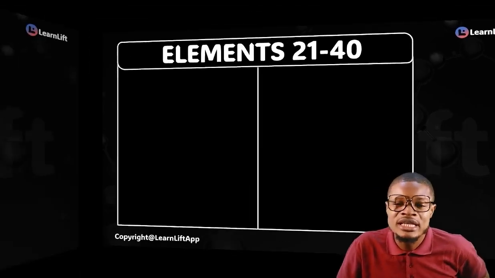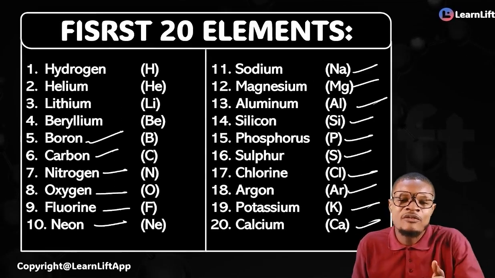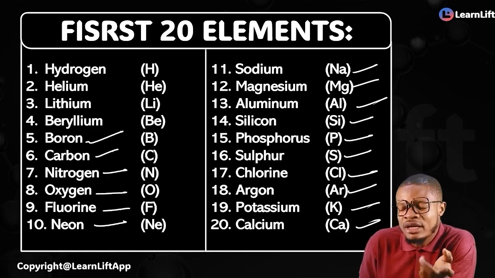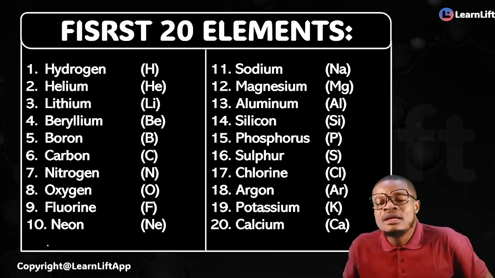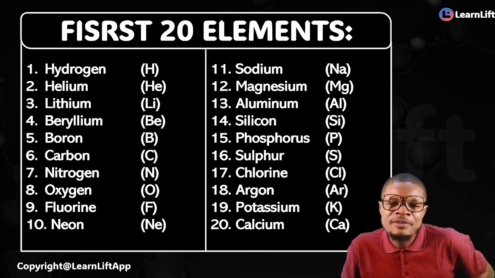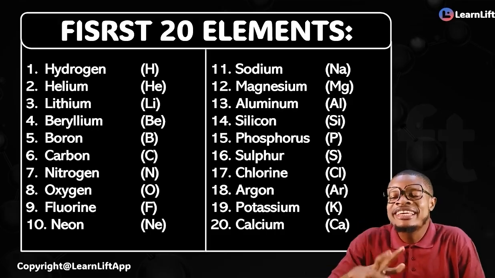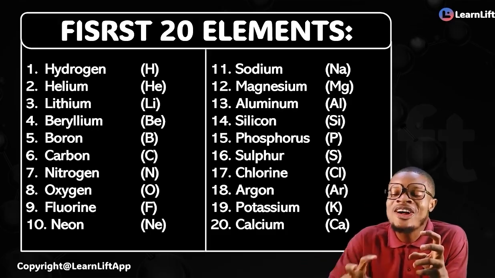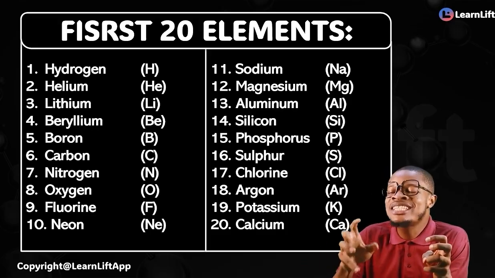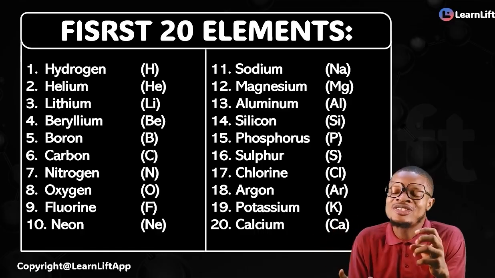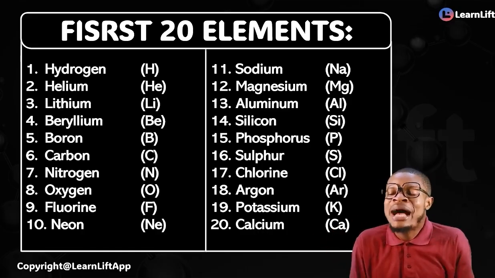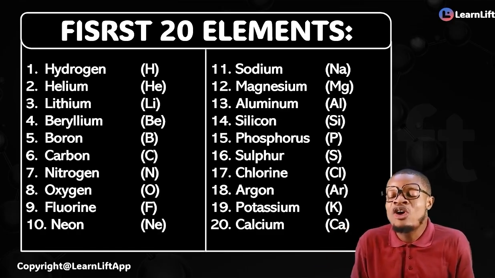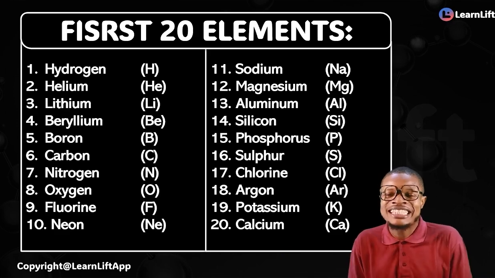There are two different ways we can sing them, right? Instead of using the first way, I can give you another song very quickly. Now follow me and get this very fast. The second way is very simple. Hydrogen, helium, lithium, beryllium, boron, carbon, nitrogen, oxygen, fluorine, neon, sodium, magnesium, aluminium, silicon, phosphorus, sulfur, chlorine, argon, potassium, calcium.